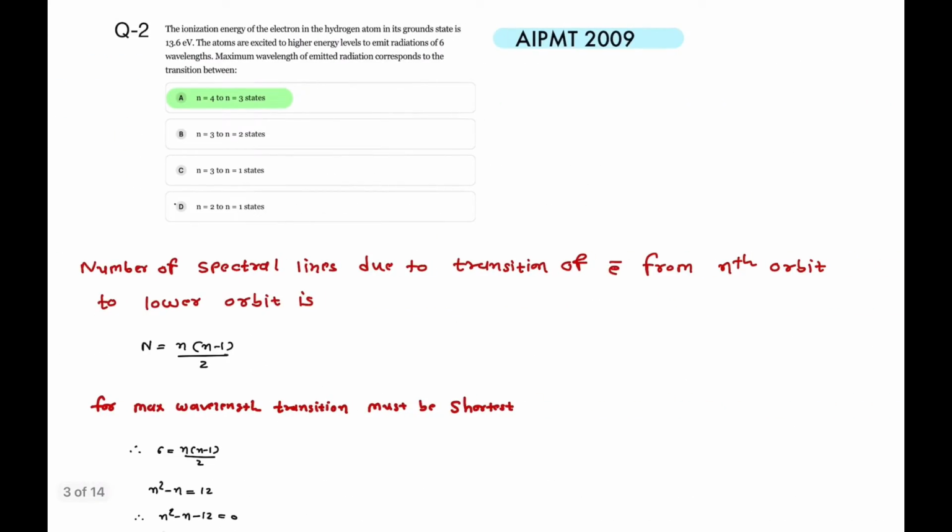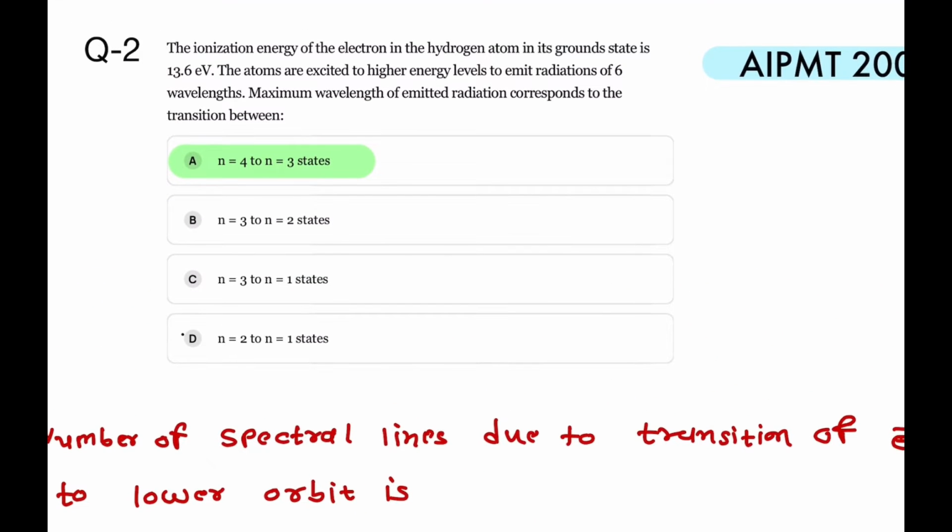Now question number 2, asked in AIPMT 2009, regarding the ionization energy of the electron in the hydrogen atom in the ground state, given as 13.6 electron volt. The atoms are excited to a higher energy level to emit radiation of 6 wavelengths. That means the number of spectral lines is given as 6, and the maximum wavelength of emitted radiation corresponds to a transition between which states? So we have to find the transition from one state to another state.